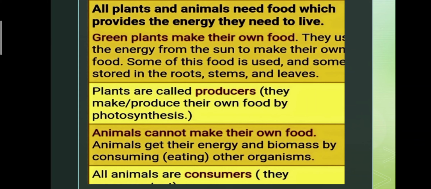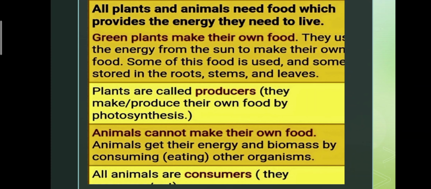Green plants make their own food. They use the energy from the sun to make their own food. Some of this food is used and some is stored in the roots, stems and leaves. Plants are called producers. They make, or produce, their own food by the process of photosynthesis.